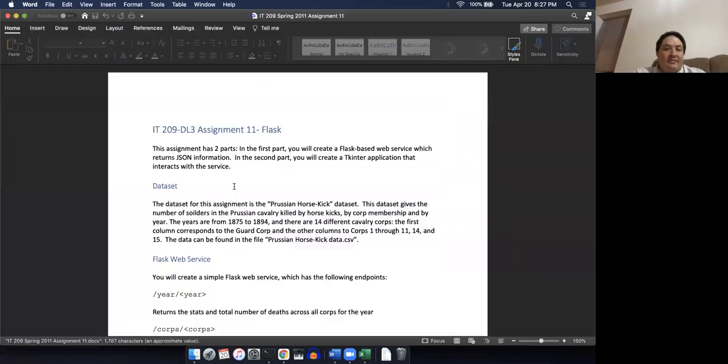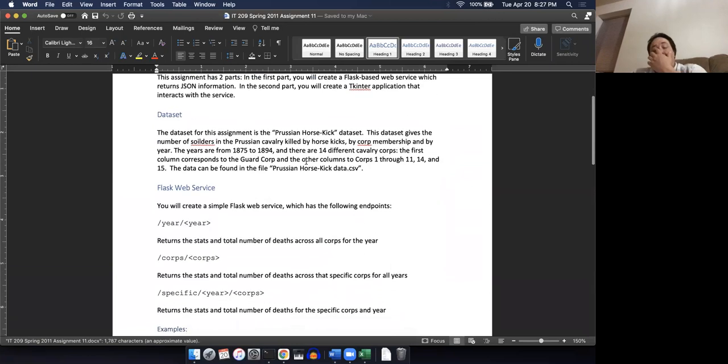Here it is. Basically, we're going to do two things. In the last assignment, we created a tkinter application that reached out to this Pokemon API and then returned stuff to the tkinter application. Now we're going to be doing both things. We're going to be creating the service that returns a bunch of information. Interestingly enough, the information that we're using is Prussian horse kicks.